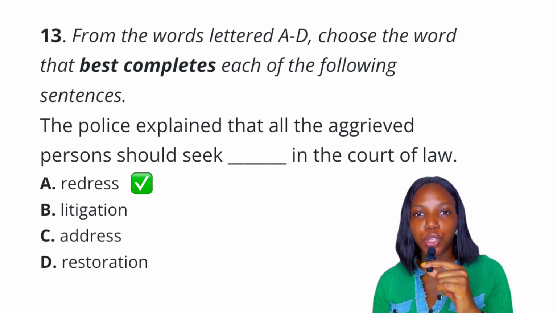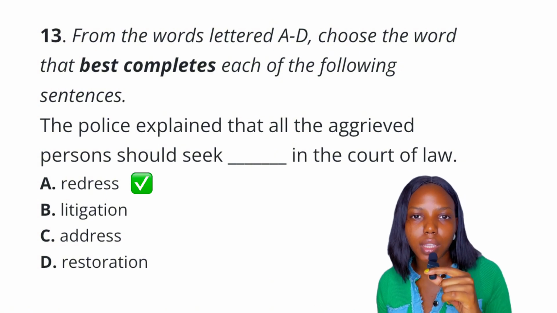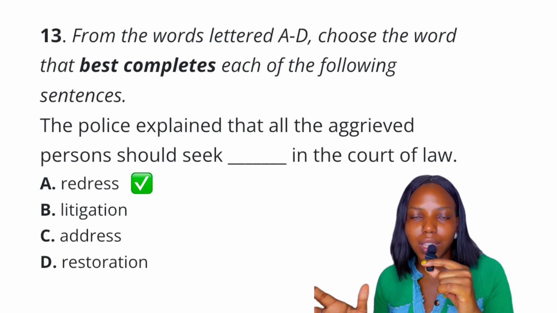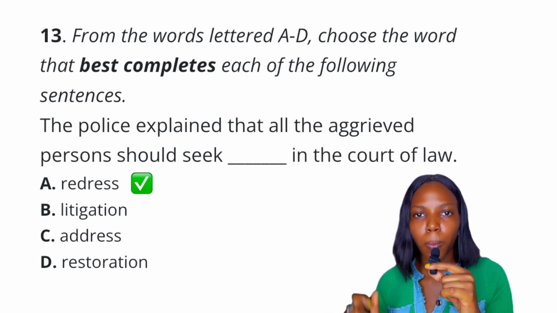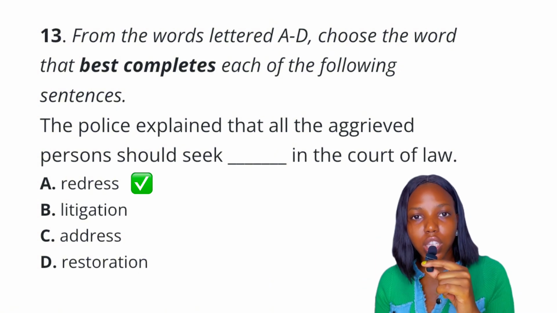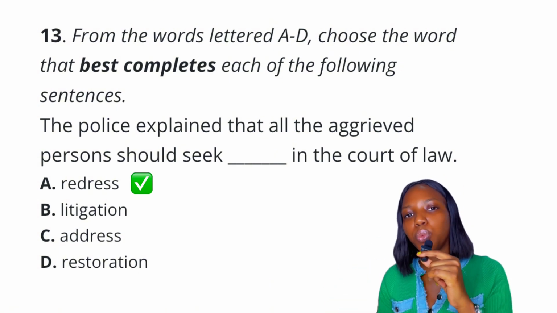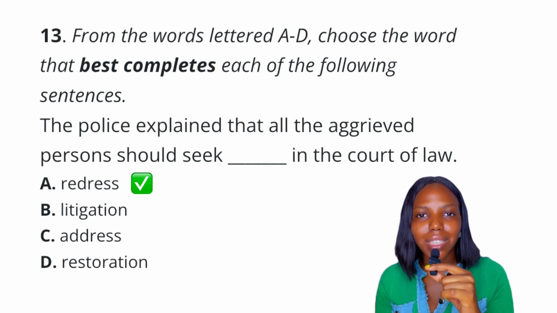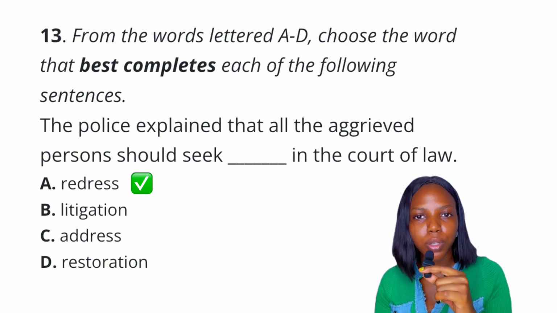Now let me paint a picture. Say for example, a woman loses her younger brother to a factory fire accident. Now the company claims that it was just a mere tragic accident. However, the accident could have been avoided if they observed some safety measures. Now the woman can choose to seek redress. If she does this, she's seeking compensation for losing a loved one, right? Now the reason why I'm painting this picture is so that you can internalize the meaning of redress, because this word redress is a recurring word, right?